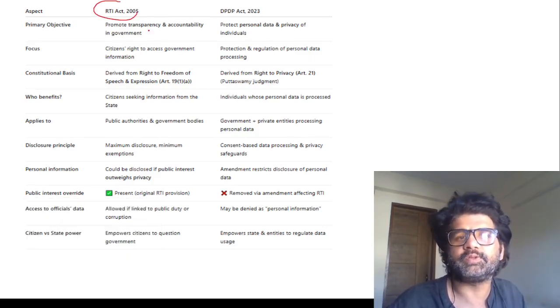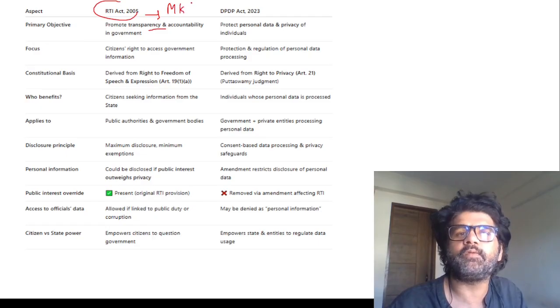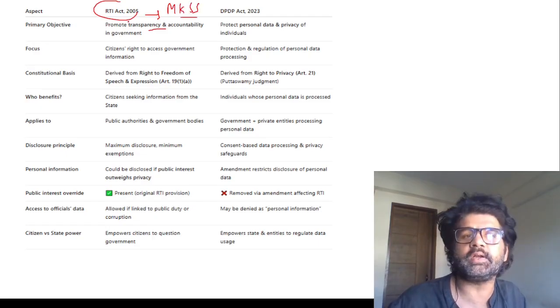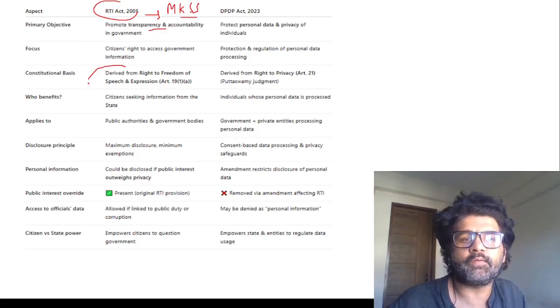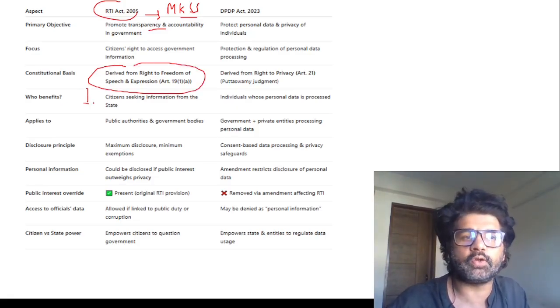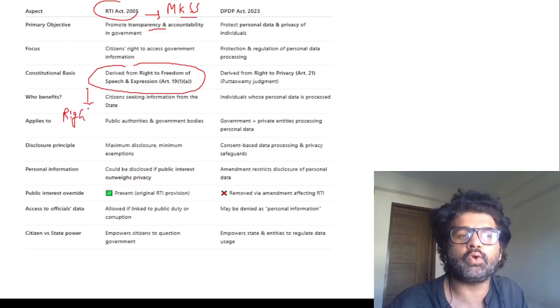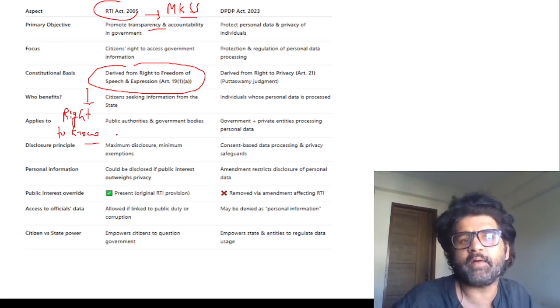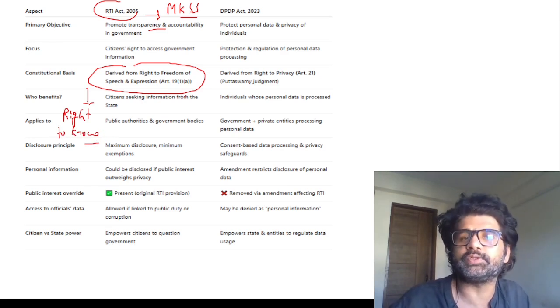The RTI Act promotes transparency and accountability. With the help of MKSS, Mazdoor Kisan Shakti Sangathan, this RTI Act came into picture. Derived from the right to freedom of speech and expression. Freedom of speech and expression, according to the Supreme Court, also means the right to know. I have a right to know how my government is doing. I have a right to know under Article 19(1)(a).